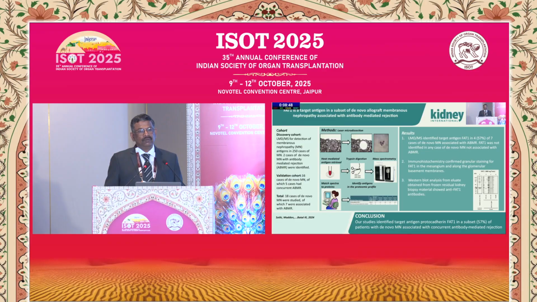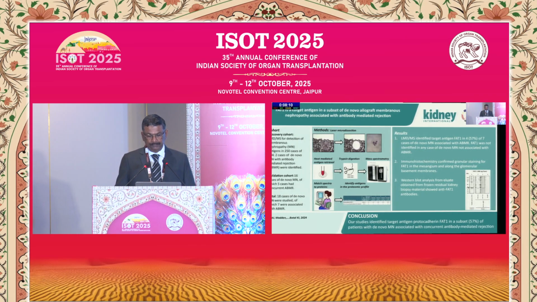So, do we have any antigen for de novo? This was a study published in Kidney International 2024 by Sethi et al. They had 18 cases of de novo membranous, out of which 7 were associated with ABMR. They did mass spectrometry of these patients, and immunohistochemistry confirmed that there was glomerular staining of FAT1 in the mesangium and along the glomerular basement membrane. So they concluded that there is a target antigen, protocadherin FAT1, in a subset, that is around 50% (7 of the patients), who had de novo membranous nephropathy with concurrent antibody-mediated rejection.